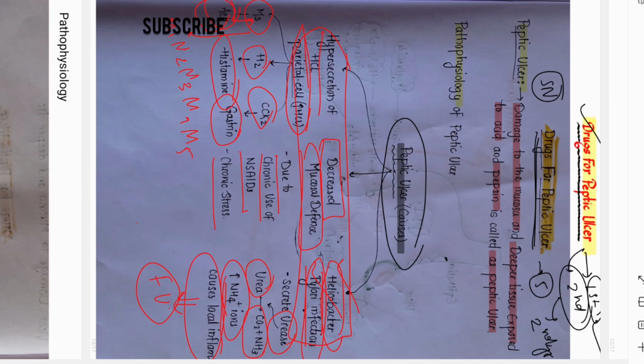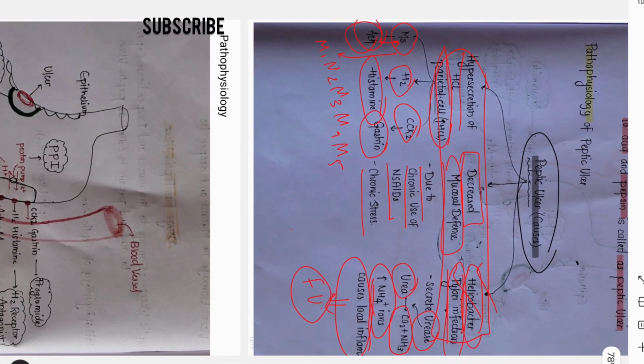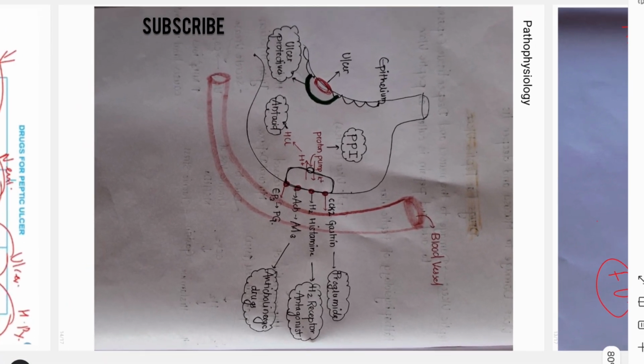So next part is treatment. This is all the physiology part, and the next part which we will see is the pharmacology part. Next we will see the mechanism of how HCl is secreted. This is the stomach, this is the blood vessel, this is the parietal cell, this is the lumen, and that side of the cell which is facing the lumen is called the luminal surface, and that side of the parietal cell which is facing the blood vessel is called the basolateral surface. So this is very important.